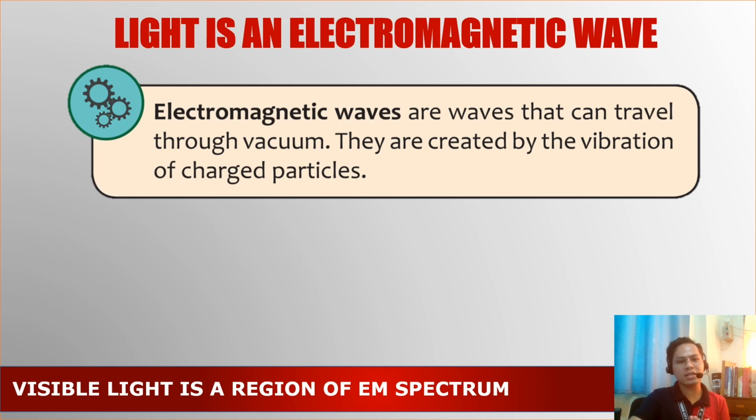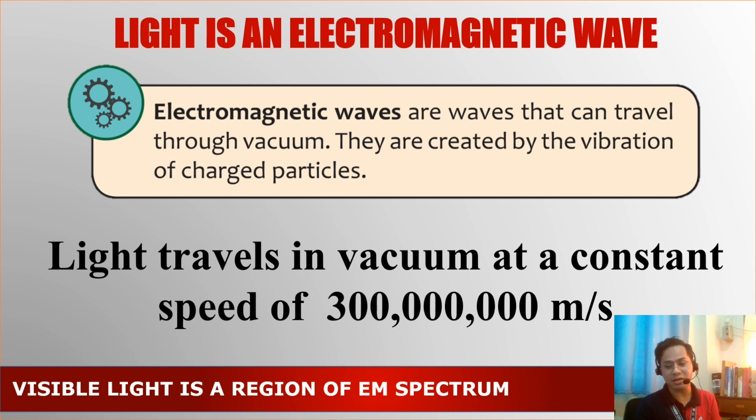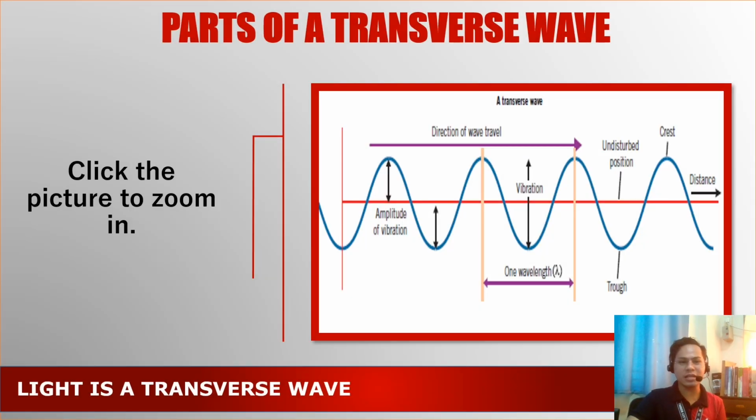We discussed that light is an electromagnetic wave, which is a wave that can travel through vacuum. So they are created by the vibrations of the charged particles, and it has a constant speed of 300 million meters per second. Now that's in vacuum.